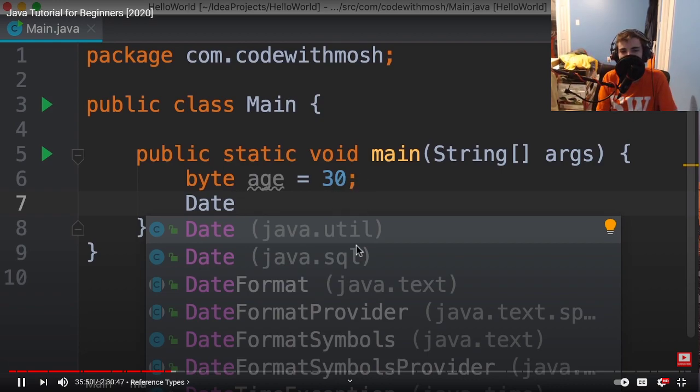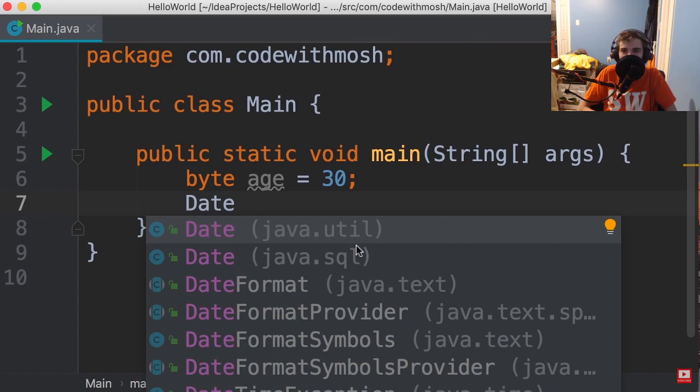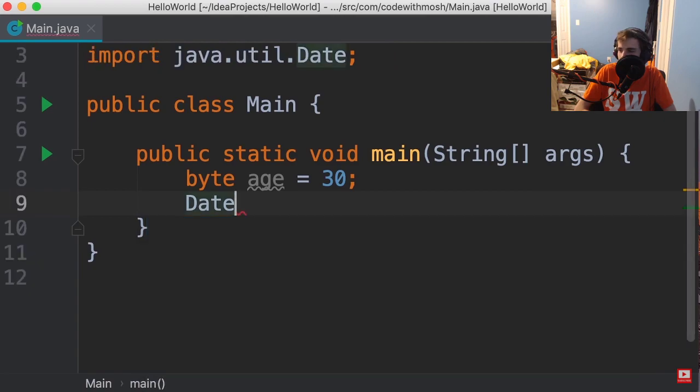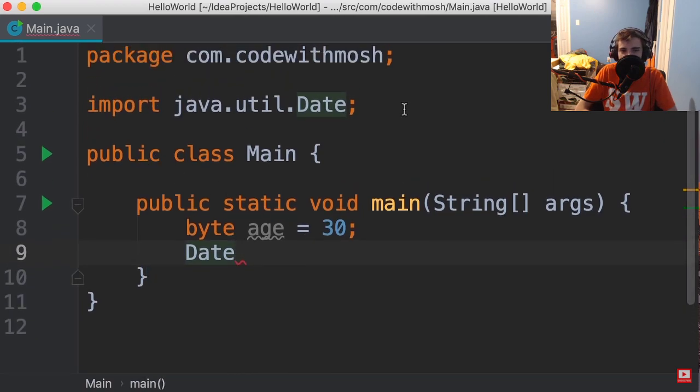So packages create a namespace for our classes, okay? Now in this case, if we select the first one and press enter or tab, IntelliJ automatically adds this line for us: import java.util.Date. Because currently we are in this package, in order to use a class from a different package, we need to import it. So here we're importing the date class in this package.